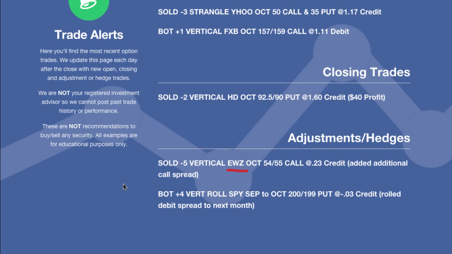So with EWZ, what we did was add an additional call spread above the market. This is not necessarily an adjustment by rolling one of the sides down. We're going to talk a lot more about this in tonight's group coaching call. We had an awesome group coaching call last night. This is going to be one of the ones that we talk about tonight.